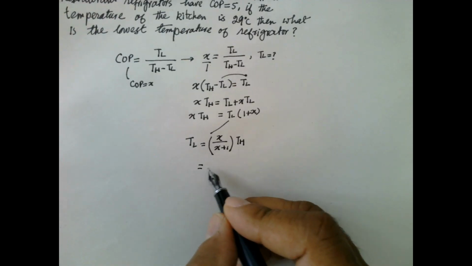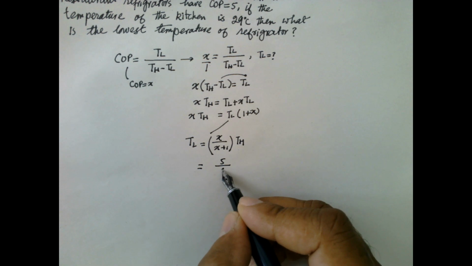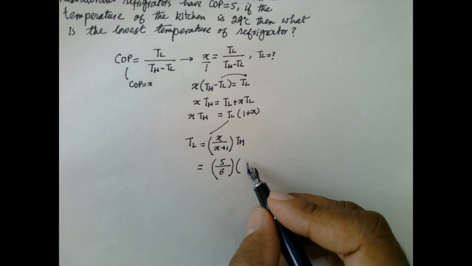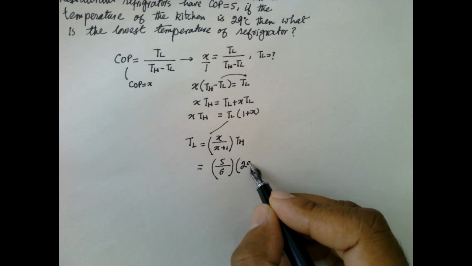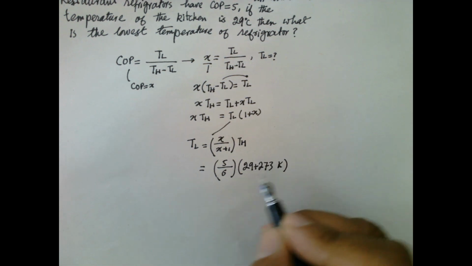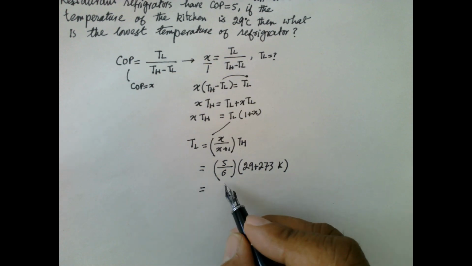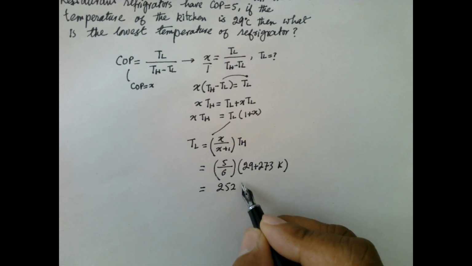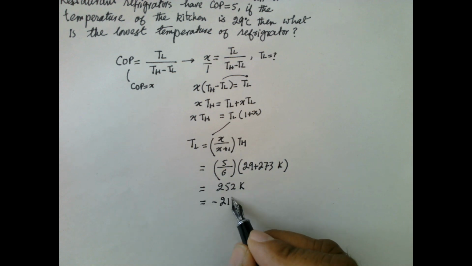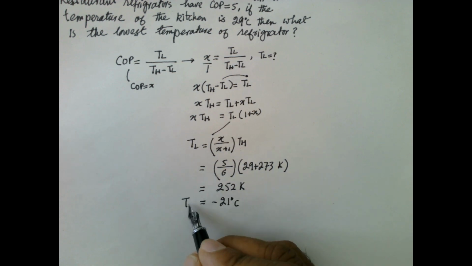So X is equal to 5, so 5 over 6 into TH, which is 29 degrees C plus 273, then it will be in Kelvin. So this is equal to 252 Kelvin, which is equal to minus 21 degrees C. This will be the TL.